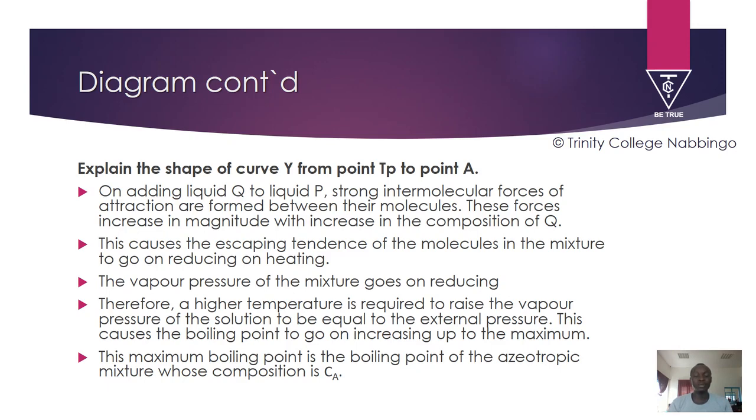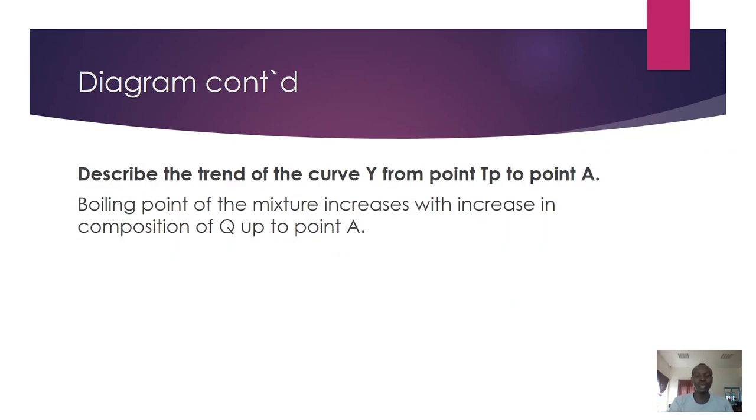This causes the boiling point to go on increasing up to the maximum point. That is, at the maximum point, we have the azeotropic mixture. This maximum boiling point is the boiling point of the azeotropic mixture, whose composition is Ca. That's how you can explain the shape of that curve, and this is how you can describe it.